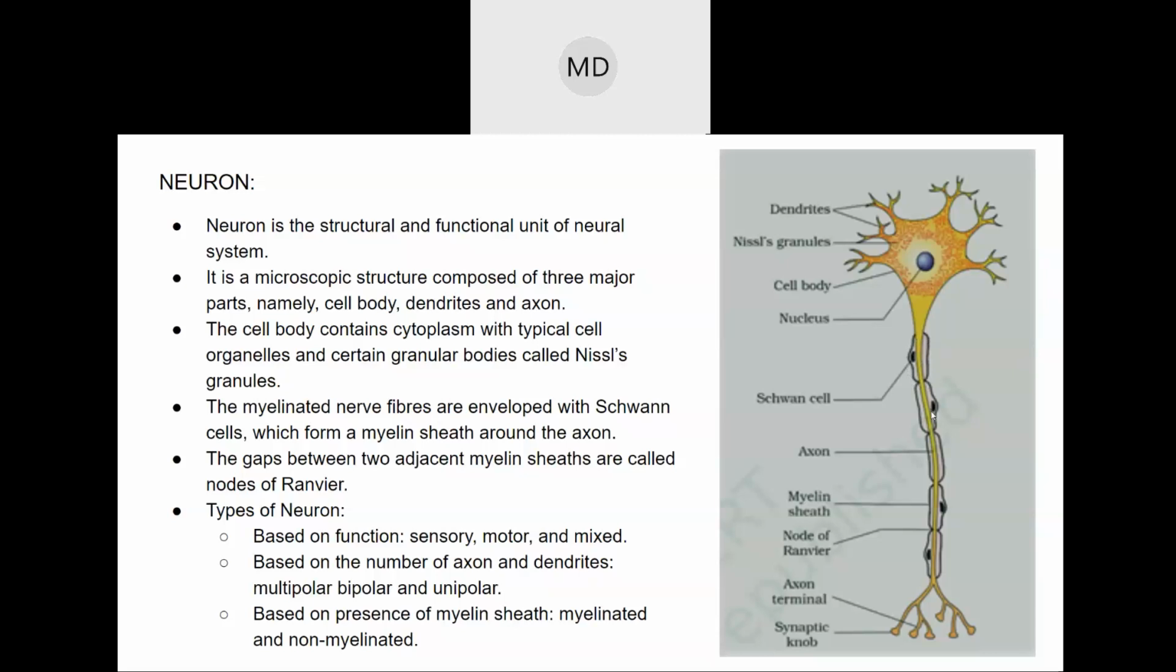So what is the function of the myelin sheath? Do you know conductor and insulator of electricity? Can you give me an example? One example of a conductor, one example of an insulator.